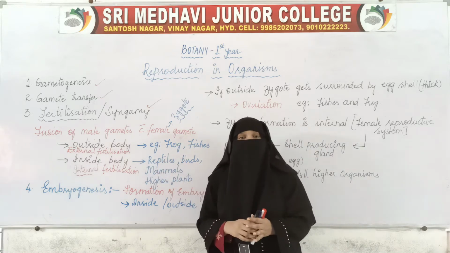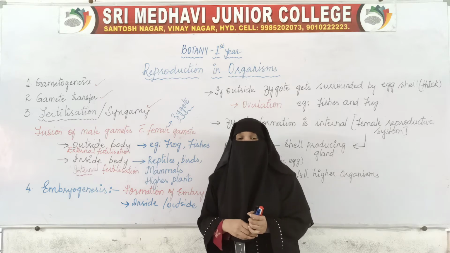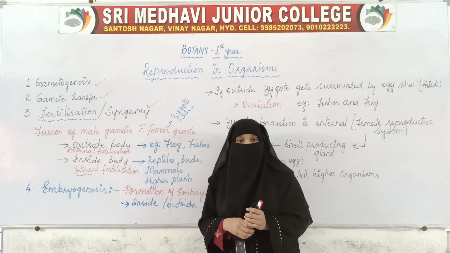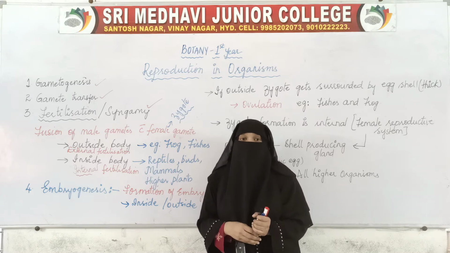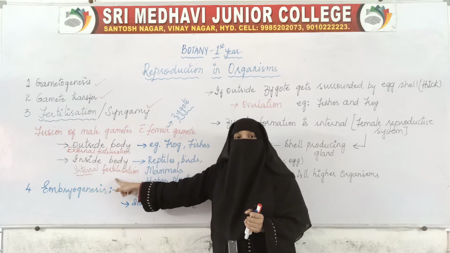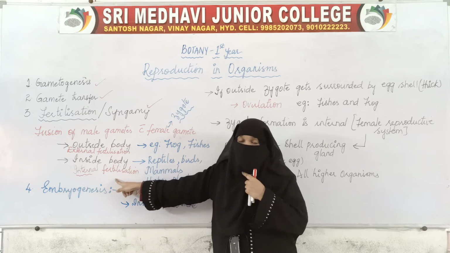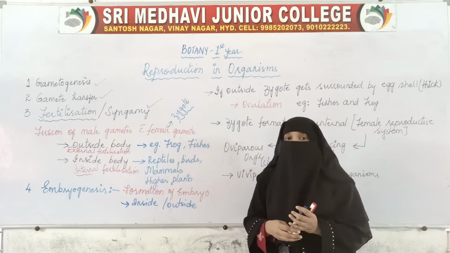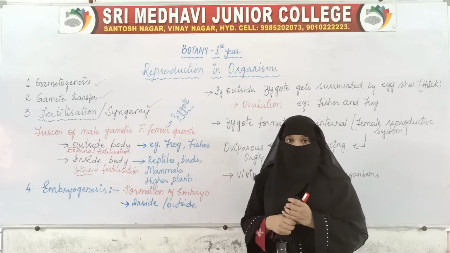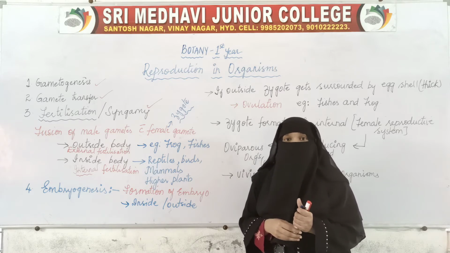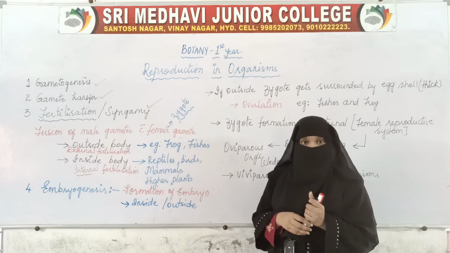Whereas if the fusion of gametes takes place inside the bodies of the female organisms, then that fertilization is called internal fertilization. In higher animals such as reptiles, birds and mammals, we see internal fertilization, that is fusion of gametes taking place inside the bodies of the female organisms.